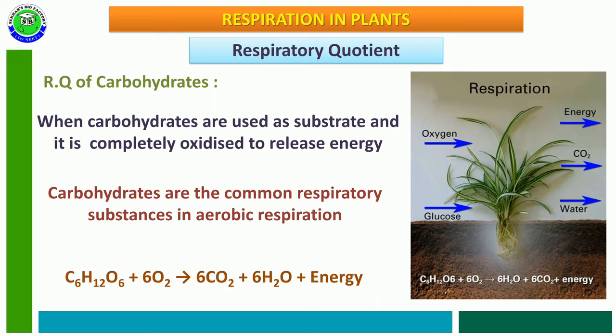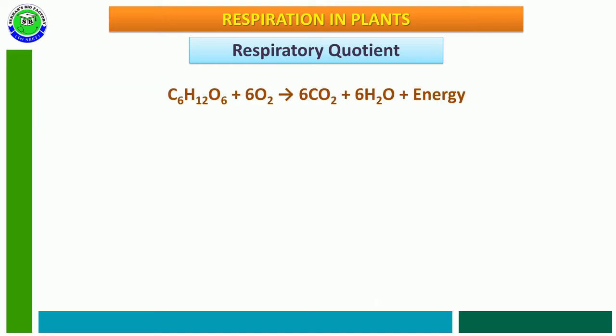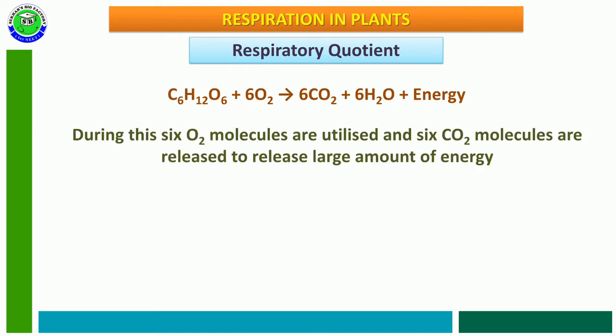During this aerobic respiration, if glucose participates, the formula is C6H12O6 plus 6O2 giving rise to 6CO2 plus 6H2O along with energy. During this process, 6 oxygen molecules are utilized and 6 carbon dioxide molecules are released, which releases a large amount of energy.